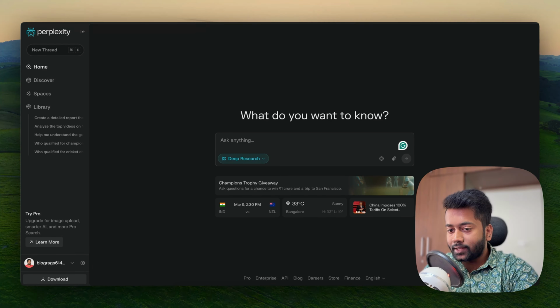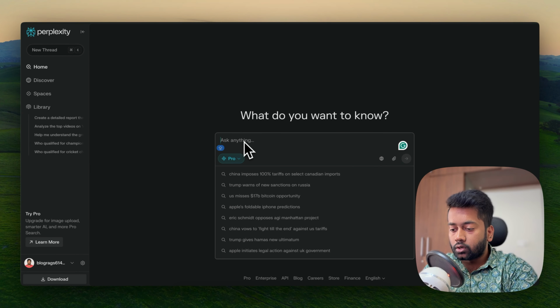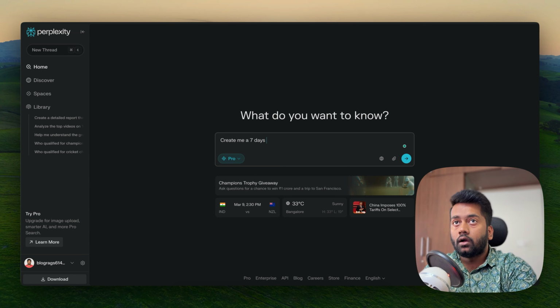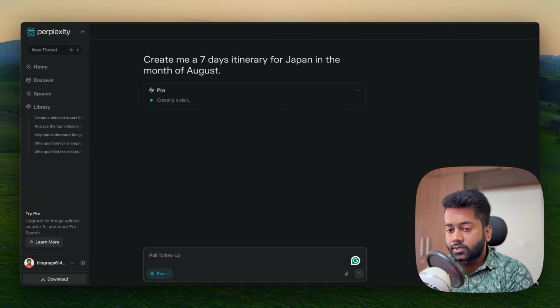You can also use it for things like creating an itinerary, finding the best places to eat in a specific area, and more. So you can use Pro for this, and let's say I'm planning a trip to Japan. So create me a 7 days itinerary for Japan in the month of August. Right. So this is the prompt.